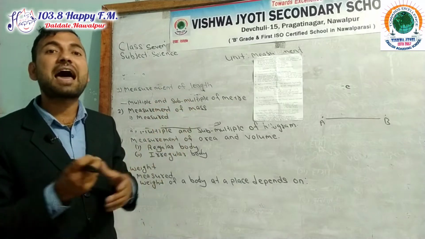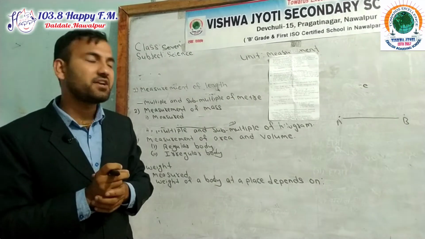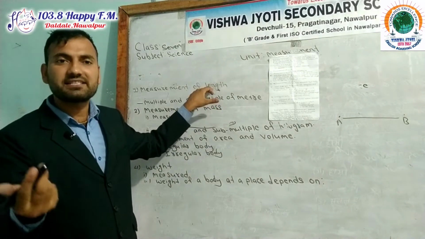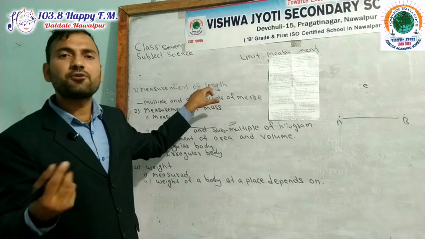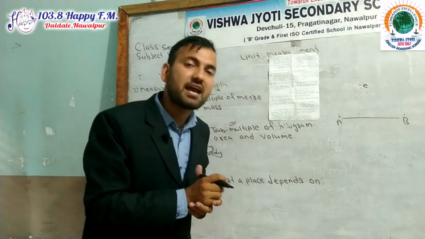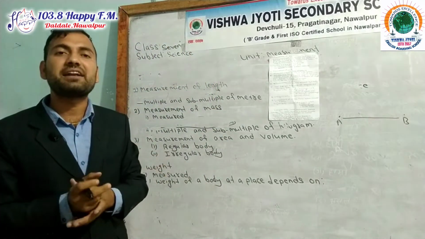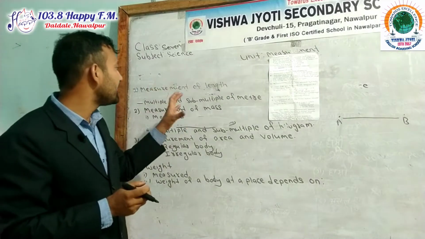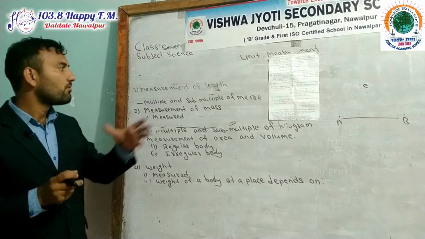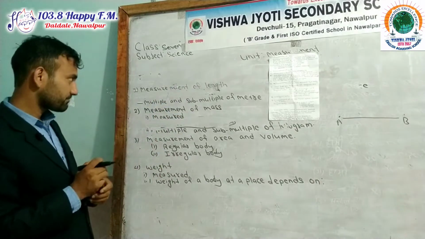They have their own identity, so it is called a fundamental quantity. Why is the unit of length a fundamental unit? Because these units are independent of other units and they have their own identity. So it is called a fundamental unit.